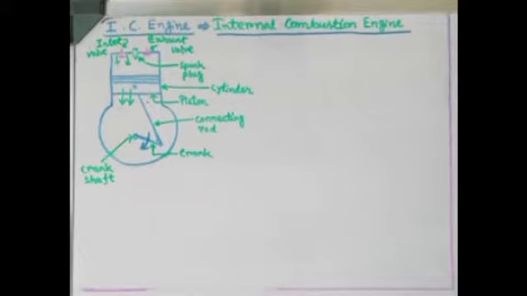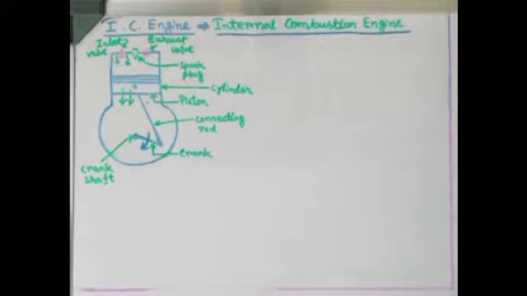That is a mechanical energy. So when you burn some fuel inside of a cylinder, lots of heat will be generated, and if we convert that heat into mechanical energy, then we can get some motion at the output end.